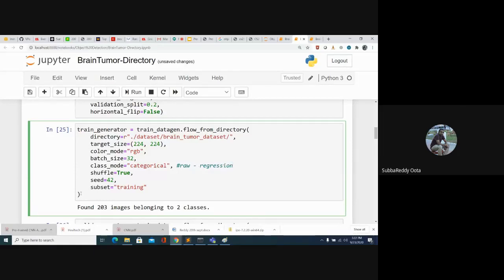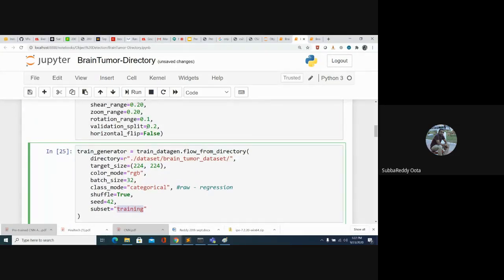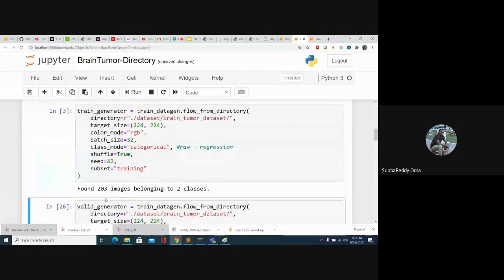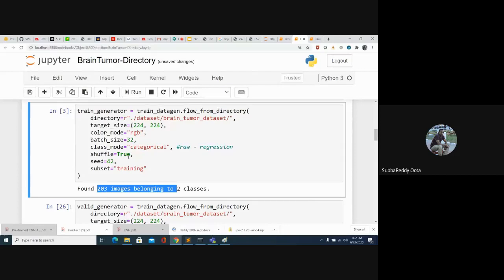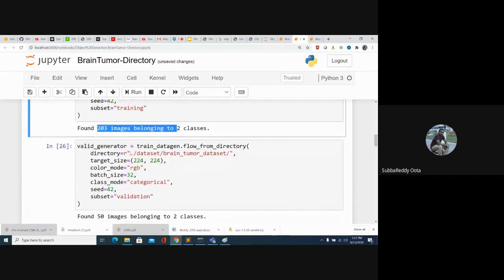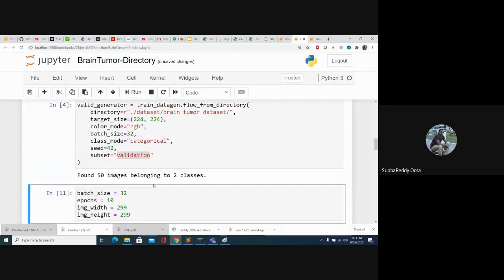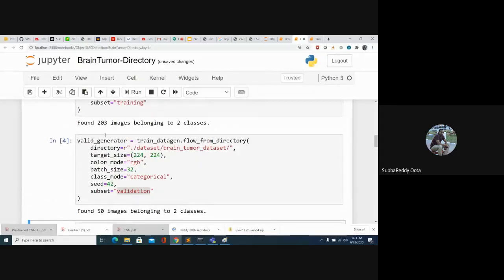Then shuffle. You want to shuffle the data set? Yes. So this comes under training. I already mentioned the validation split of 0.2, so whenever you mention subset equal to training, this data will go to the training set. So 203 images belonging to two classes will go to training. The only difference from the earlier one is that if you mention subset equal to validation, the data will come under the validation subset. This is 50 images. So I kept 203 images in training and 50 images in validation or testing.